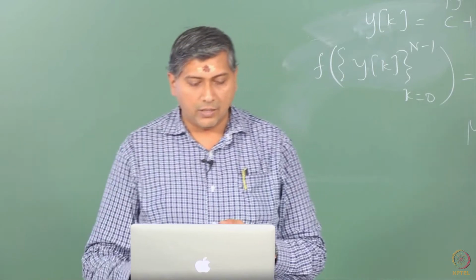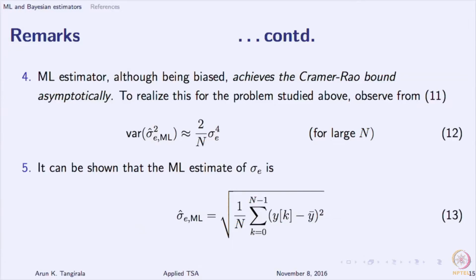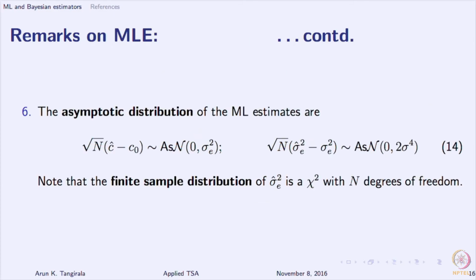I am giving you certain things without proofs. If you are interested in proofs, certainly you should go and look up a standard textbook on MLE. Okay. And finally, you can show that the asymptotic distributions of all maximum likelihood estimates are Gaussian distributions. In this case, the parameters of interest are C and sigma square E. These are asymptotic distributions, which means large sample cases only.